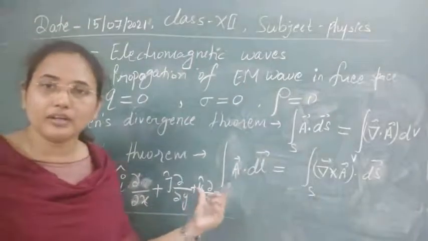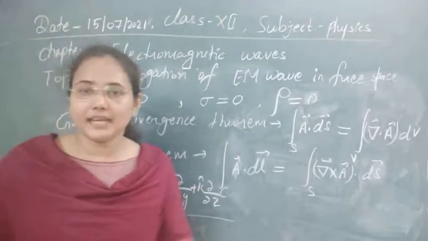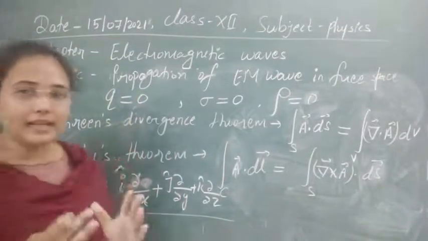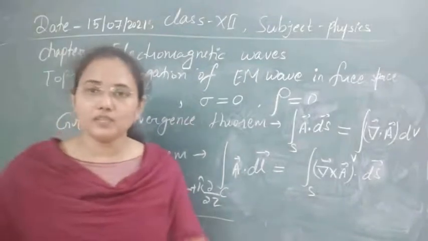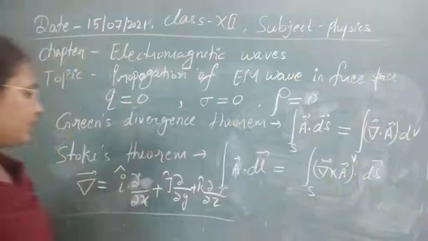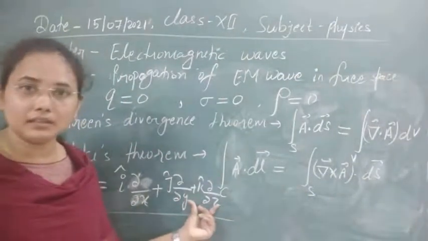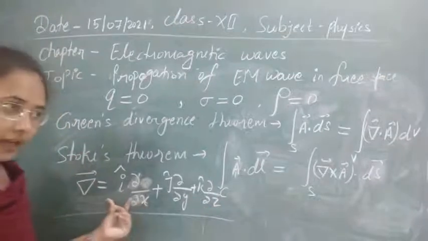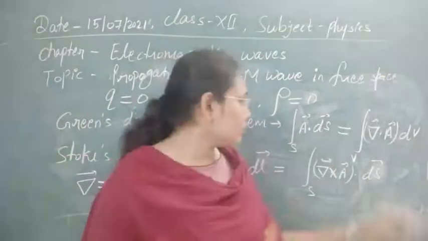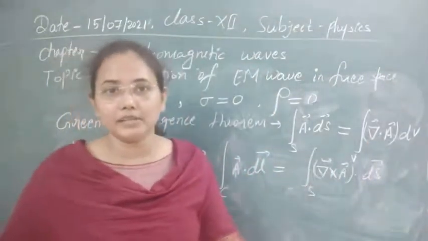I have told you already about partial differentials: whenever we differentiate a function partially, we use this curly d symbol, and d/dx is used for total differentiation. If you write the differential operators for 3 dimensions together in one place, that operator is known as the del operator. So this del represents that we are working again in the 3-dimensional case.